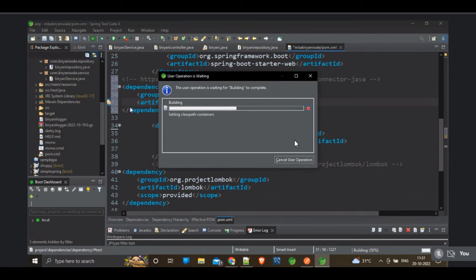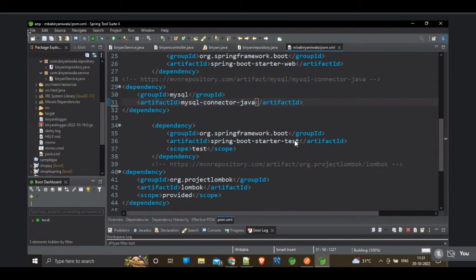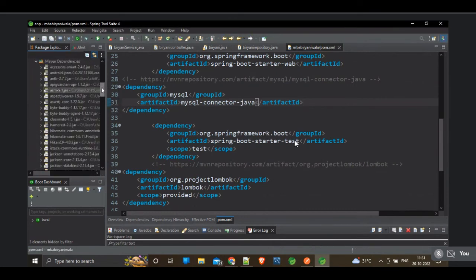Building, setting class path containers. Okay, that's done. Now you can go to the Maven dependencies. Please check whether the MySQL connector is available in the class path. Okay, we have MySQL Connector J 8.0.30.